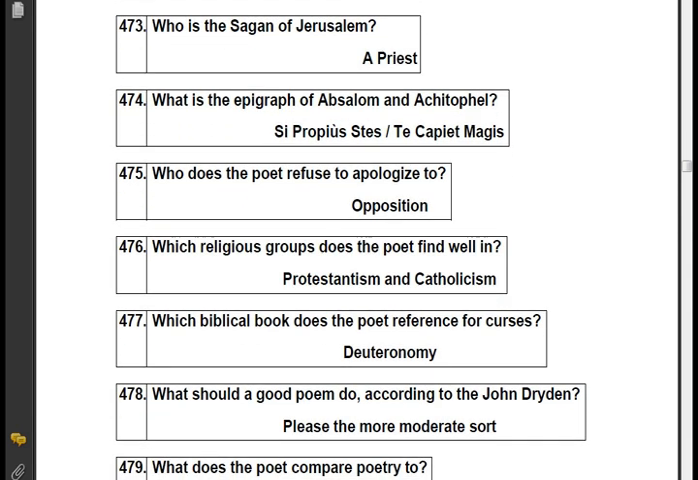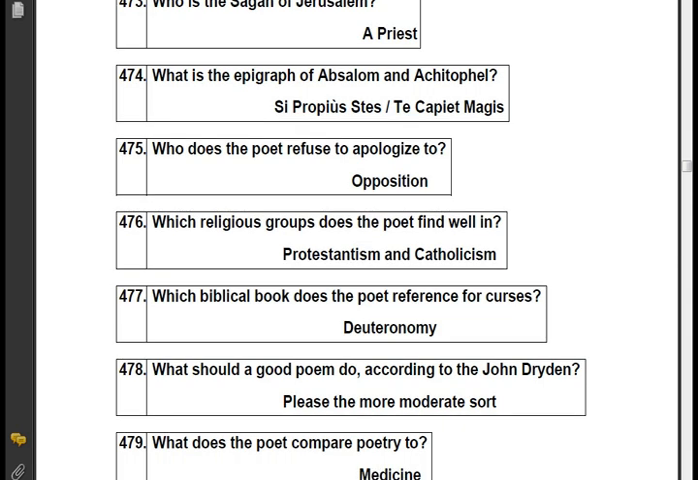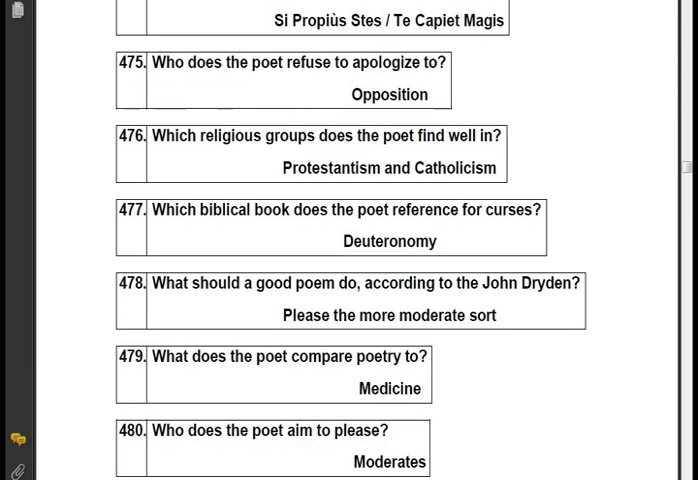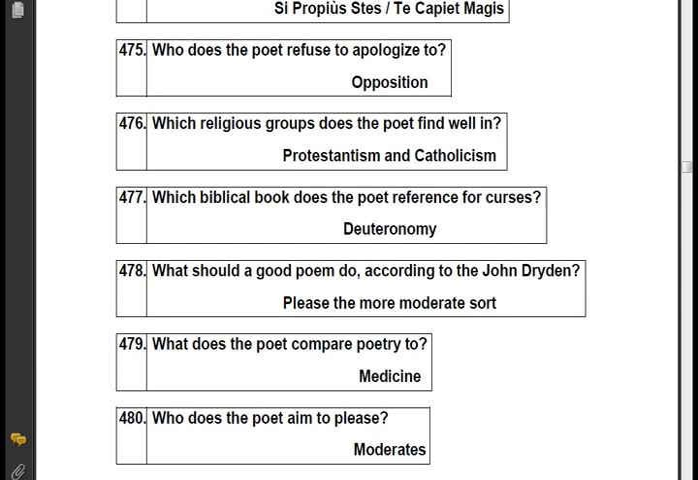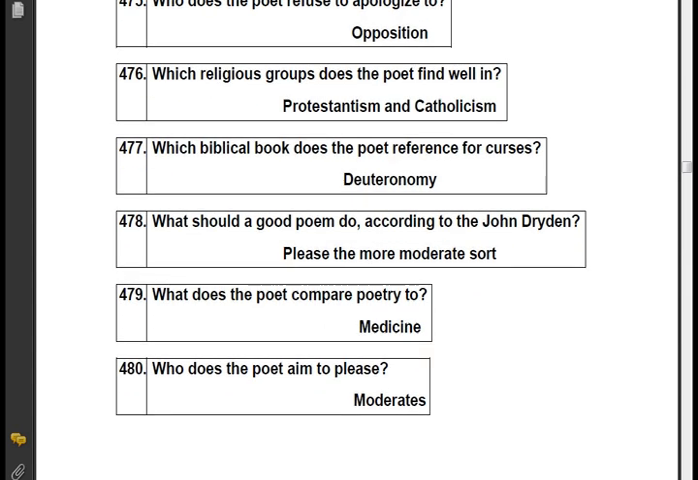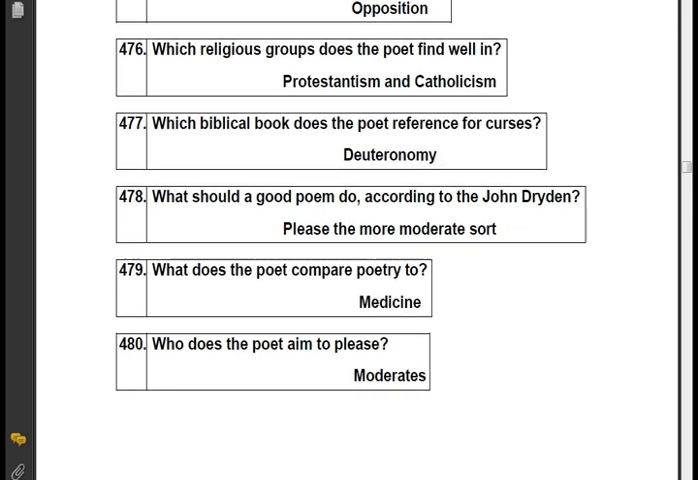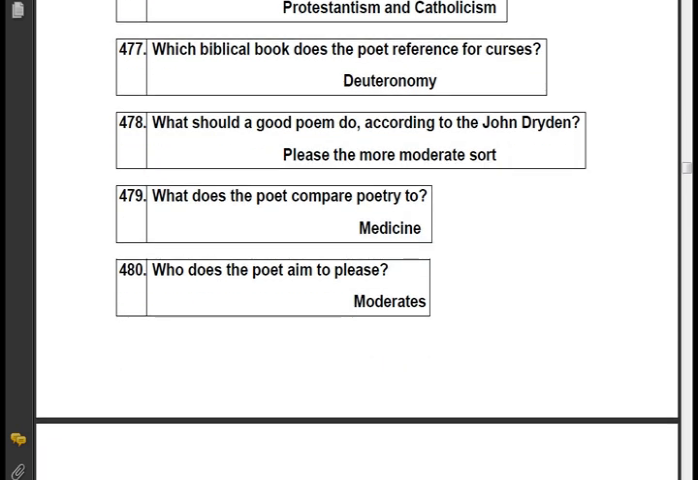Who does the poet refuse to apologize to? Opposition. Which religious group does the poet find well in? Protestantism and Catholicism. Which biblical book does the poet reference for curses? Deuteronomy. What should a good poem do according to John Dryden? Please the more moderate sort.